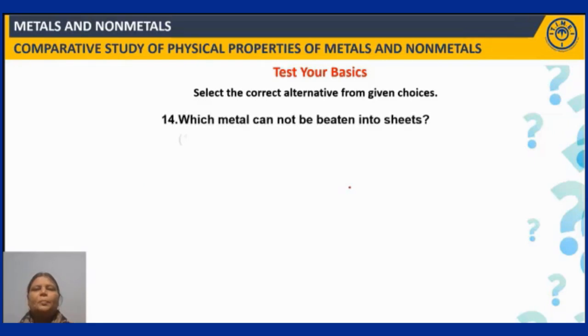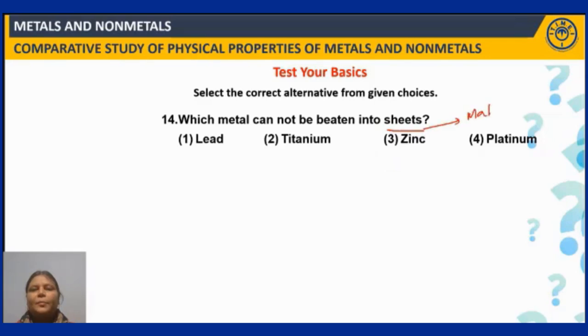Which metal cannot be beaten into sheets? The property of metals that can be beaten into sheets is known as malleability, isn't it? Malleability. Now you need to identify from the options which metal is not malleable. So lead, titanium, platinum, all are malleable in nature. Zinc is not malleable. Okay, you have learned this in the exceptions, isn't it? So generally metals are malleable and ductile. The exception is zinc. Right? So choice 3 follows. Next question.